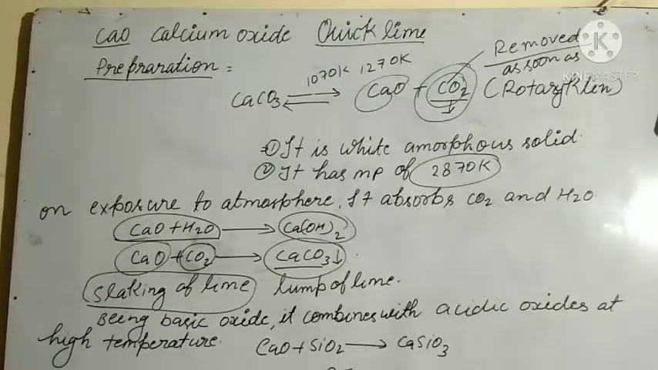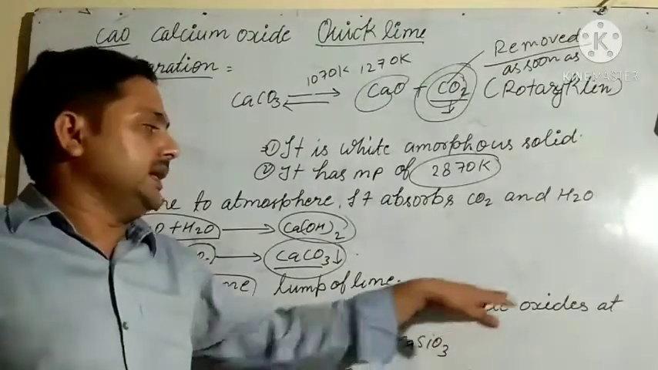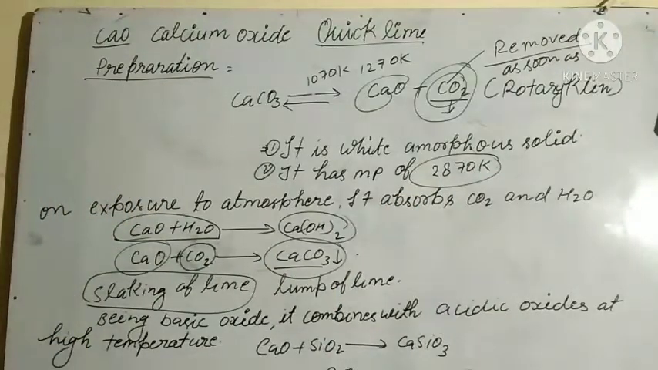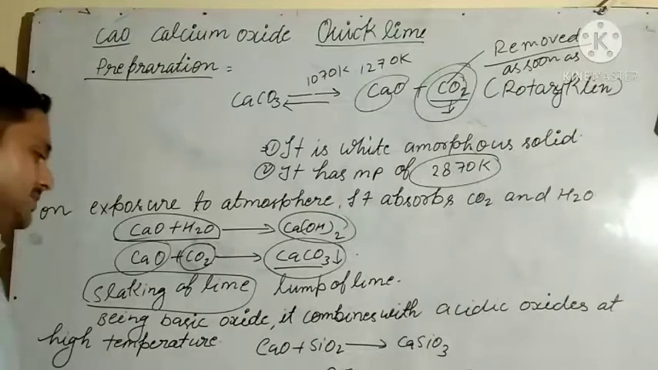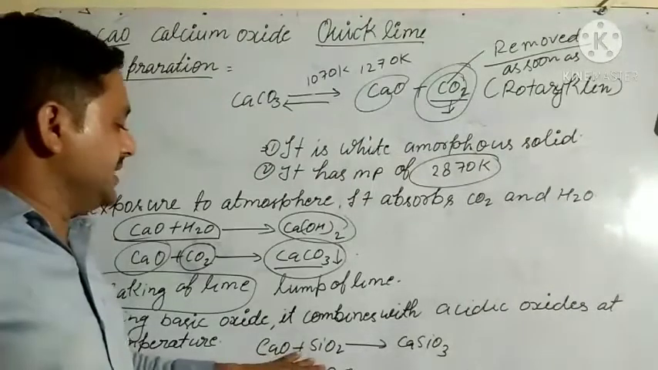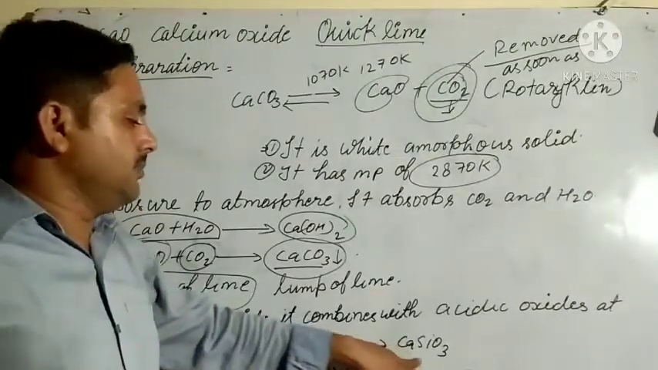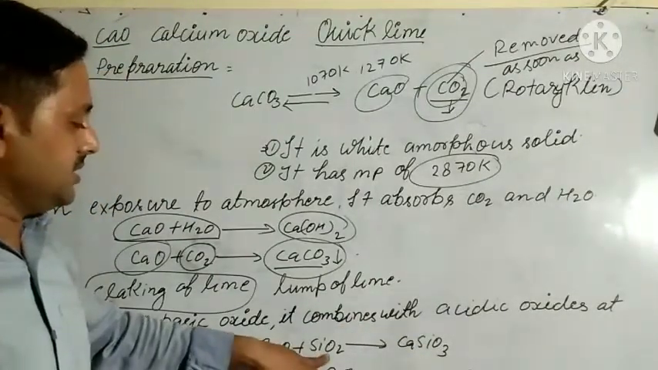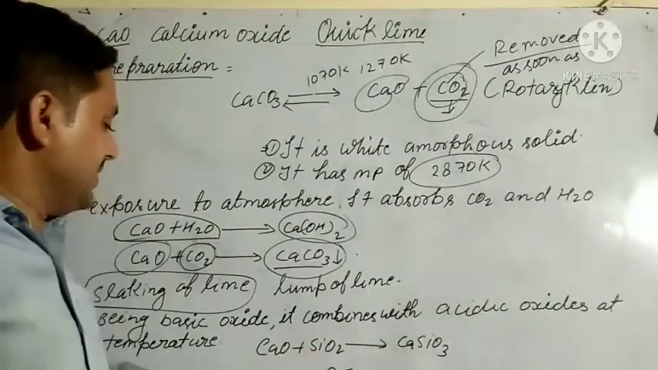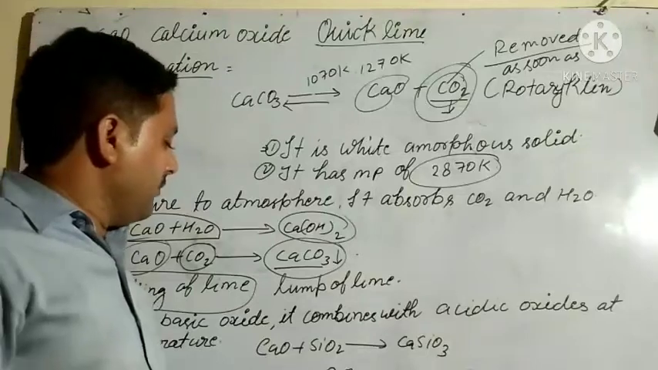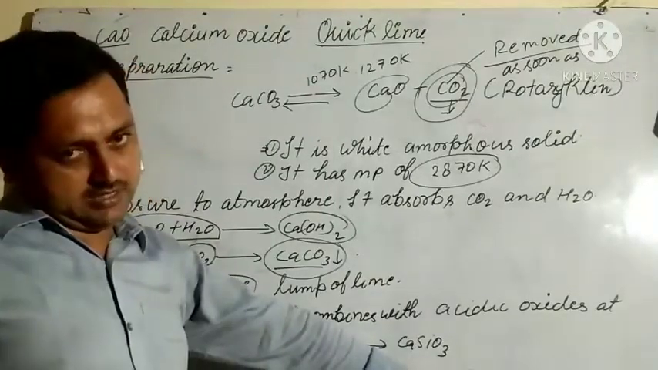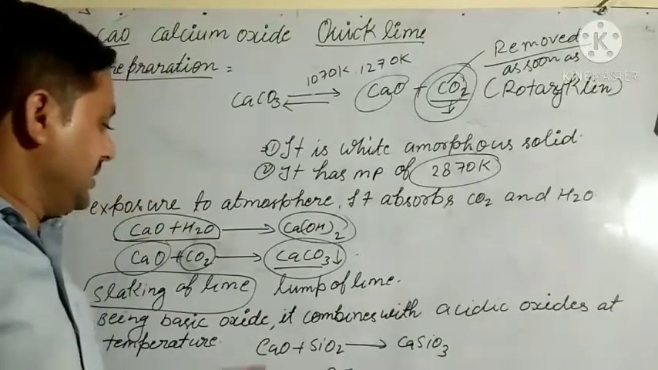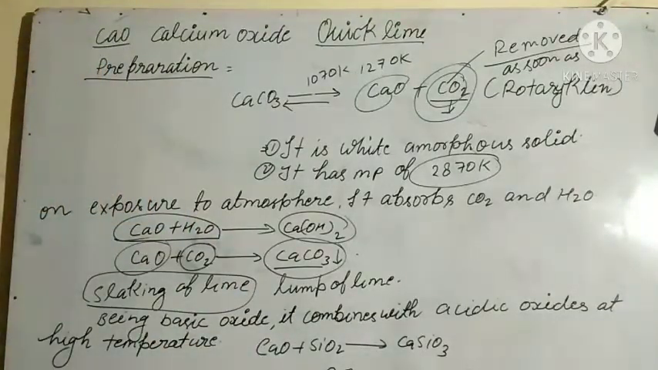It is basic in nature, so being a basic oxide, it combines with acidic oxides at high temperature. CaO reacts with SiO2 to form calcium silicate, and calcium oxide with P4O10 forms calcium phosphate.